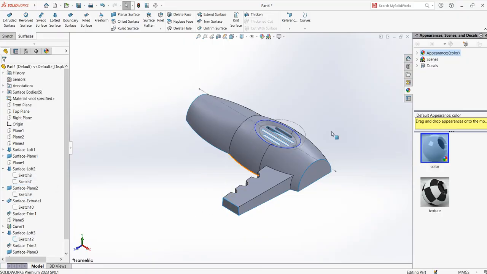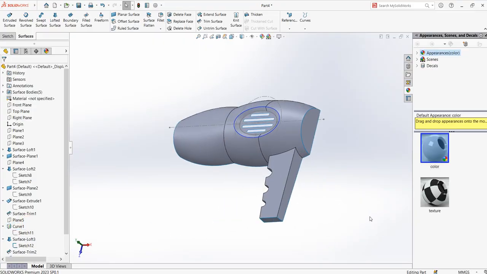Okay, this sketch is actually the curve. Click on the project curve, remove, hide this. So the curve can be hidden. Okay, no problem. It doesn't matter anyway.